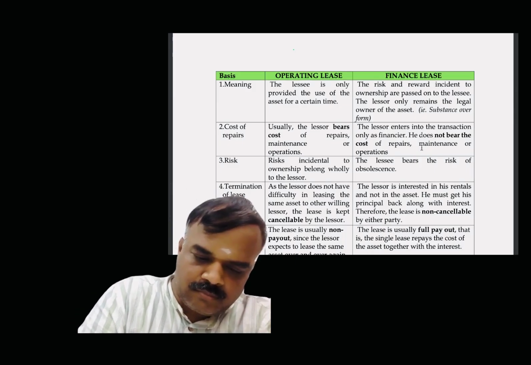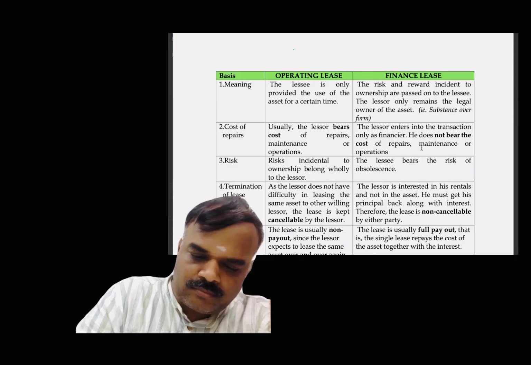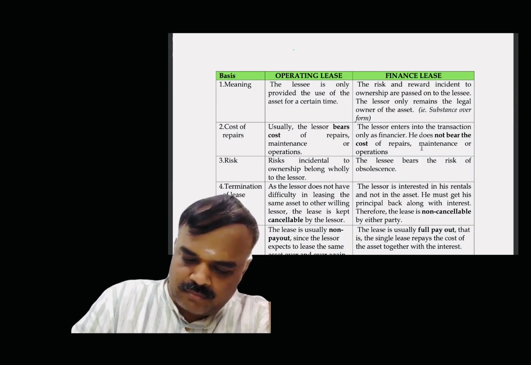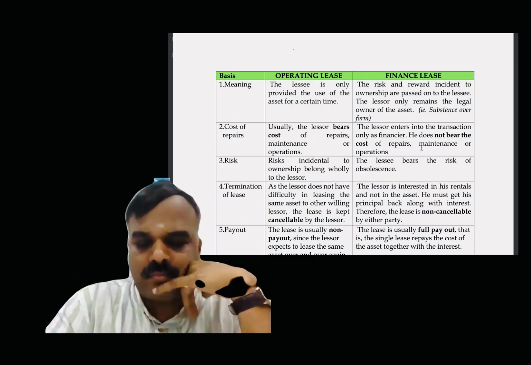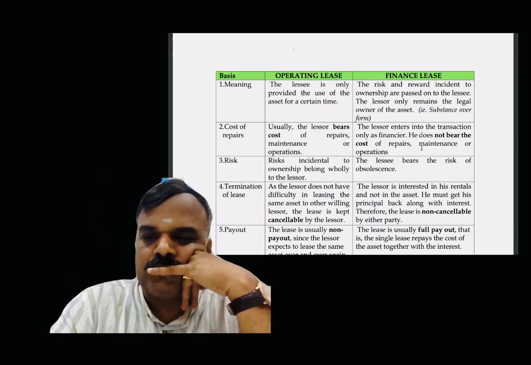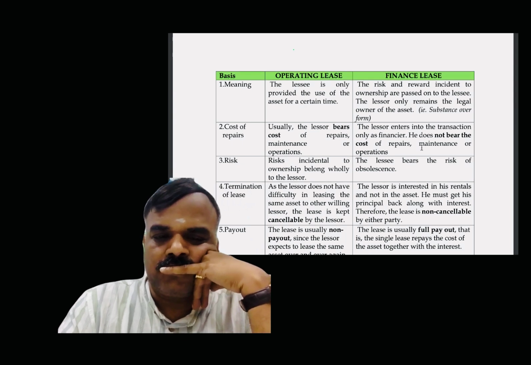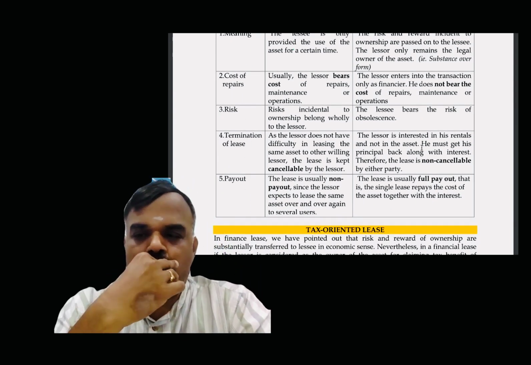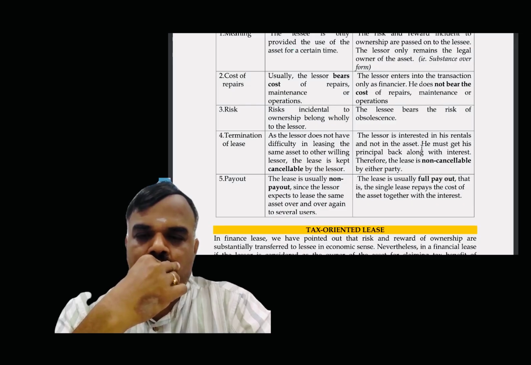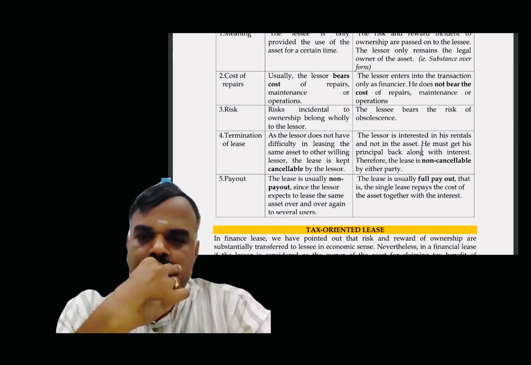maintenance or operations. Risk of obsolescence: in the case of operating lease, the risk incidental to ownership is wholly with the lessor. In finance lease, the lessee bears the risk of obsolescence. Termination of lease: in operating lease, as the lessor does not have difficulty in leasing the same asset to other willing lessees, the lease is kept cancelable by the lessor. Finance lease: the lessor is interested in his rentals and not in the asset. He must get his principal back along with interest. Therefore, the lease is non-cancelable by either party.